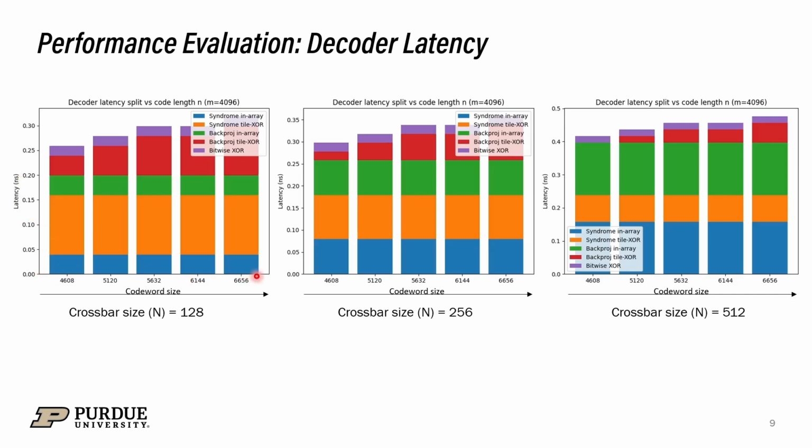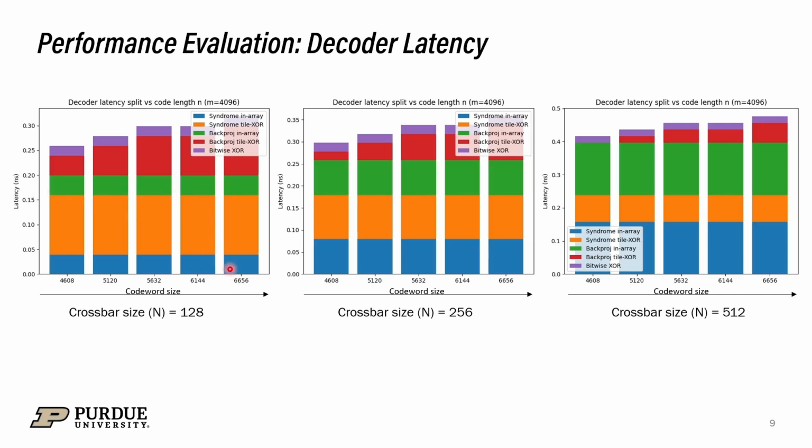Here, the code word size has been increased, keeping the message bits fixed, and we have increased the number of parity bits. In this latency analysis, we have seen that when we are doing the syndrome computation, the total latency is constant even if we increase the code word size. This is because we have provided a sufficient number of computing memory units to do the syndrome computations, and all these operations happen parallelly. So even if we increase the code word size, since all the bits have been mapped to these in-memory compute units and all the operations are happening parallelly, the total latency is constant even if we increase the code word dimensions.